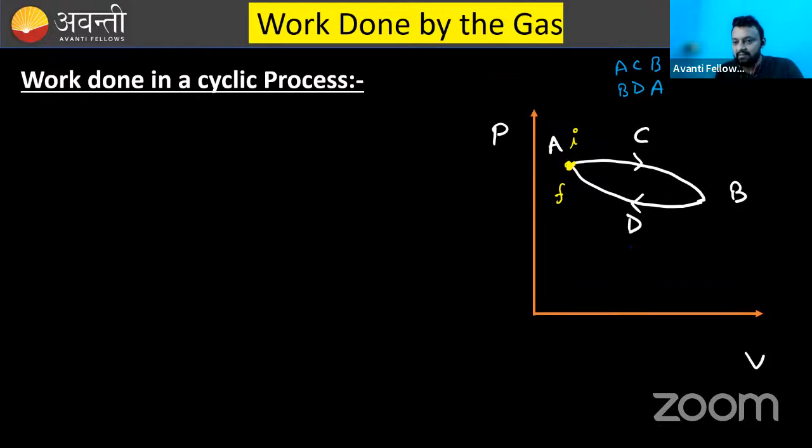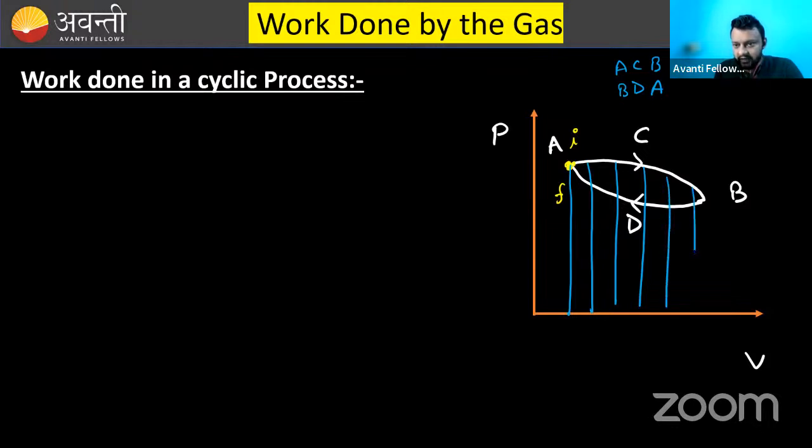For the process ACB, the area will be this one. Try to focus on the screen. This is the area ACB. This area will represent the work done in the process ACB. Now for the process BDA, the area under it will represent the work done. So for the process BDA, the area will be these yellow lines. These yellow lines will represent the area of the BDA process.